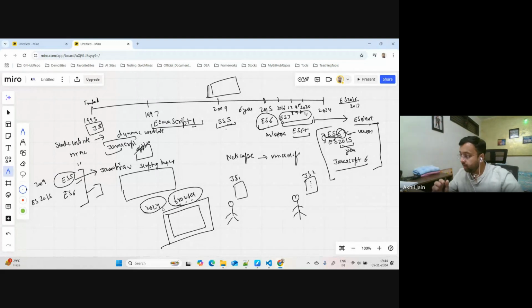And let me tell you, before 2015 this was the version available, so whatever applications were created with this version till 2014 are still required to be supported by the browsers. That's why this still holds a very strong point in the market, where people say that if you have a legacy application, it should be supported.